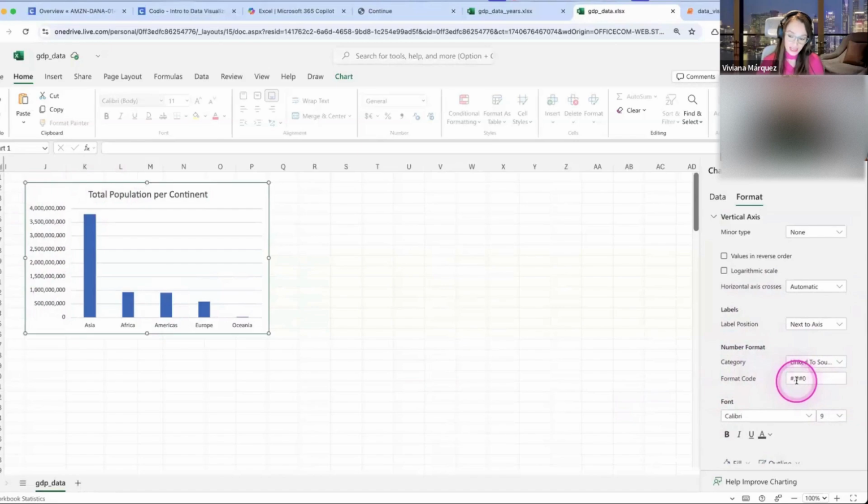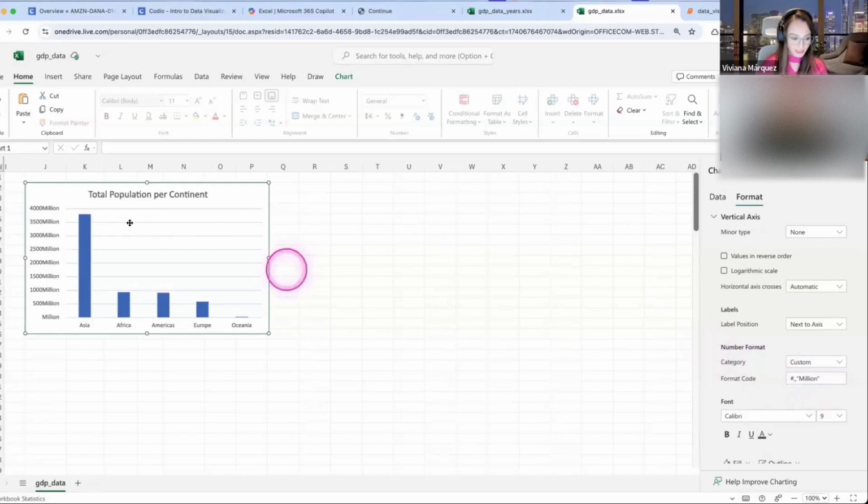I don't know it because I don't use this often enough to know it from the top of my head. And whenever I need a specific format, I just Google it and I copy and paste it. So before the lecture, I Googled it.